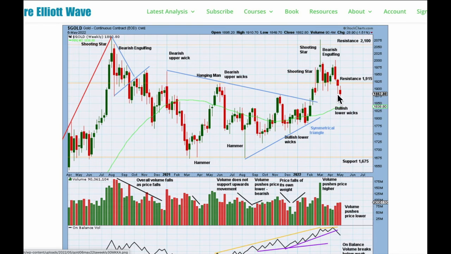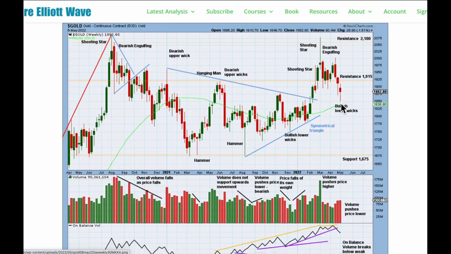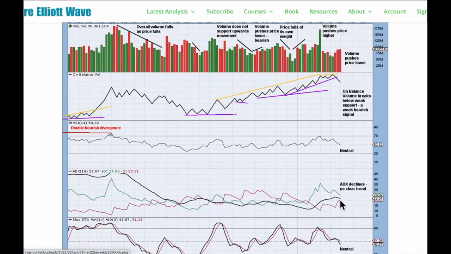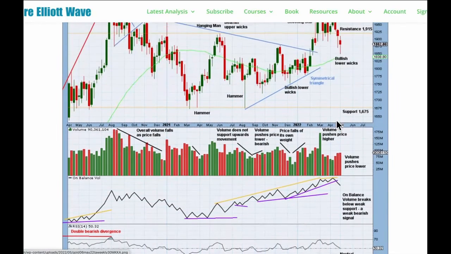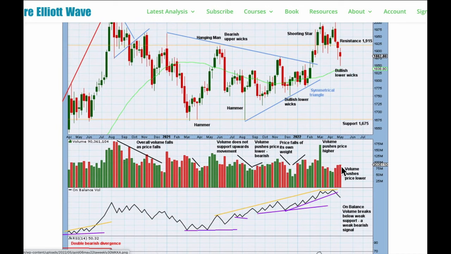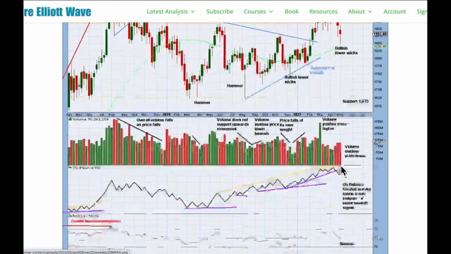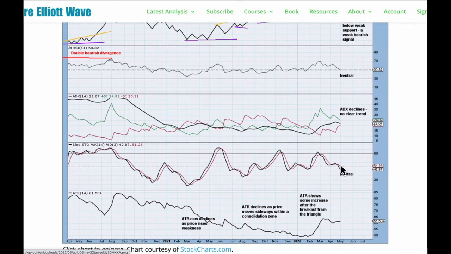For the very short term, 2 bullish long lower wicks for the last 2 completed weekly candlesticks support the view that we may be about to see a bounce next week. ADX is declining at the weekly chart level, no clear trend. The last signal from on balance volume was bearish, no new signal this week. Volume is actively pushing price lower week on week. This is bearish and supports the bearish Elliott wave count. RSI neutral, stochastics neutral as well.